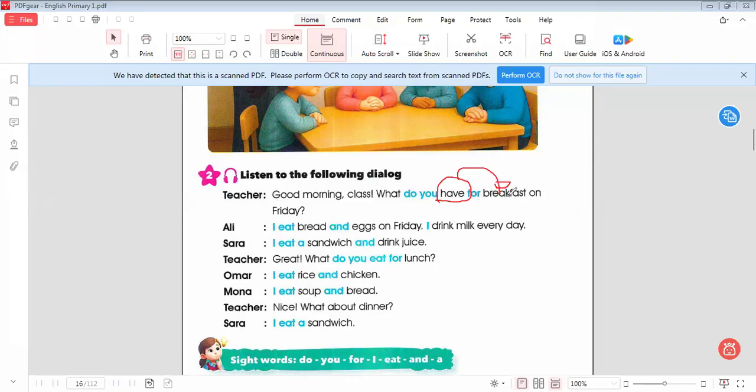What do you have for breakfast on Friday? I eat bread and eggs. I drink milk every day. Sarah: I eat a sandwich and drink juice.